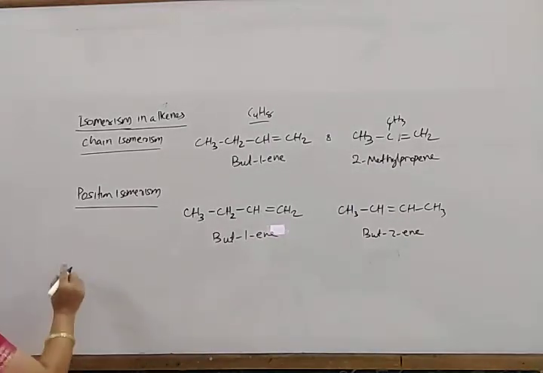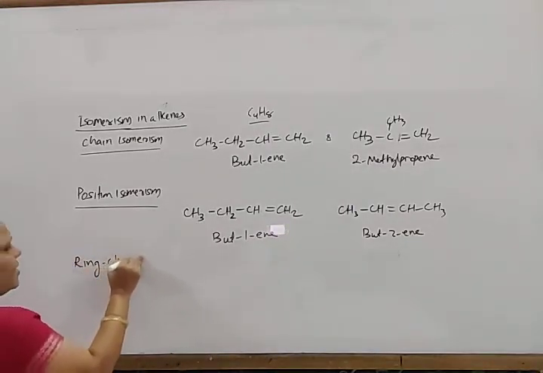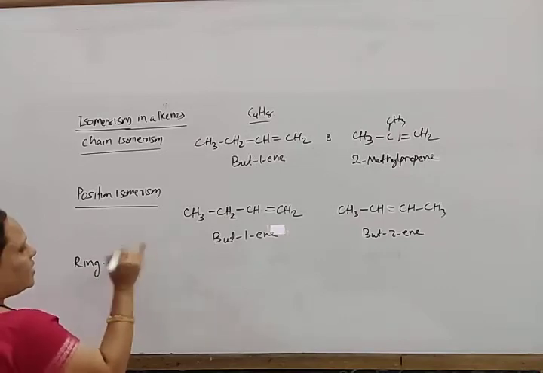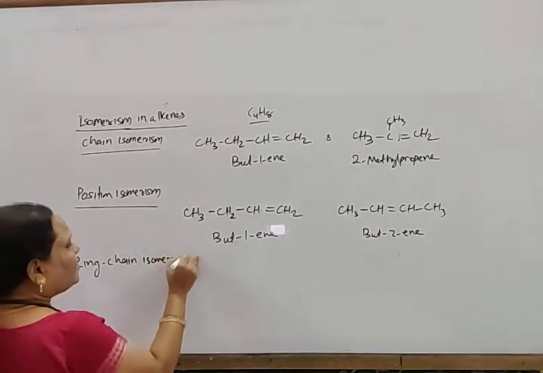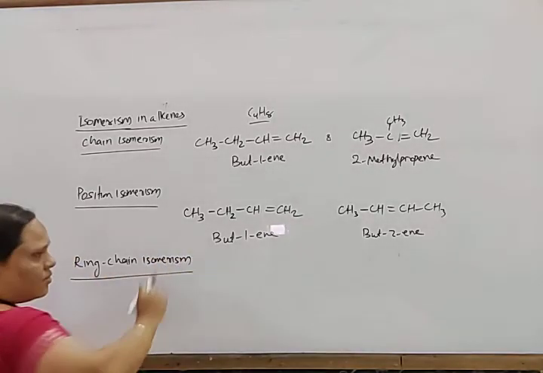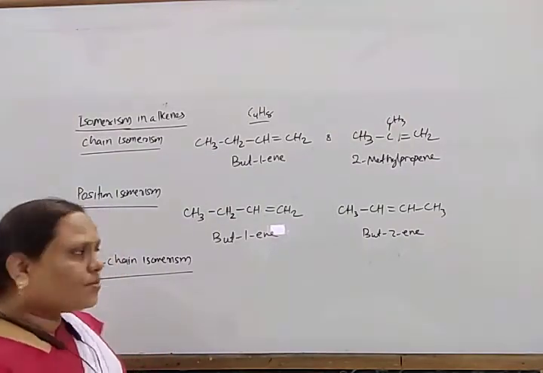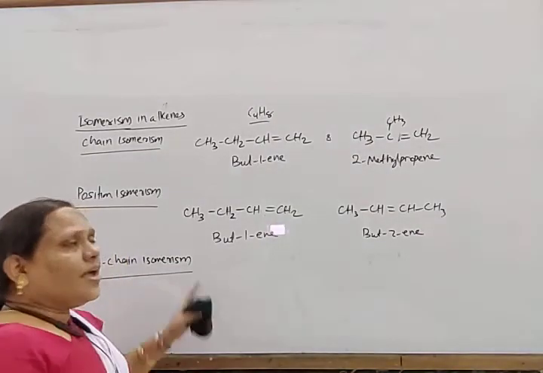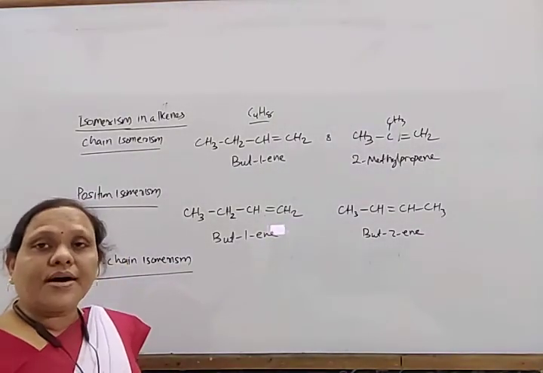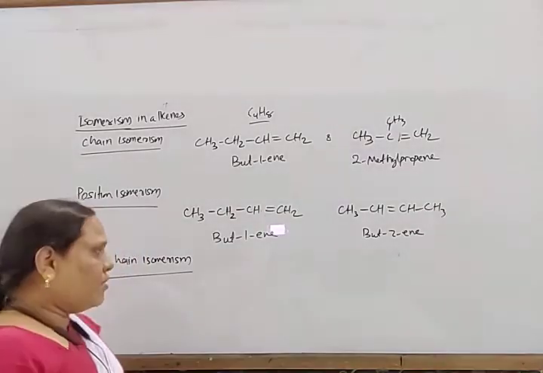Another type of isomerism is called ring chain isomerism. Alkenes show ring chain isomerism: with the same molecular formula, we can write one straight chain compound as well as a cyclic compound.